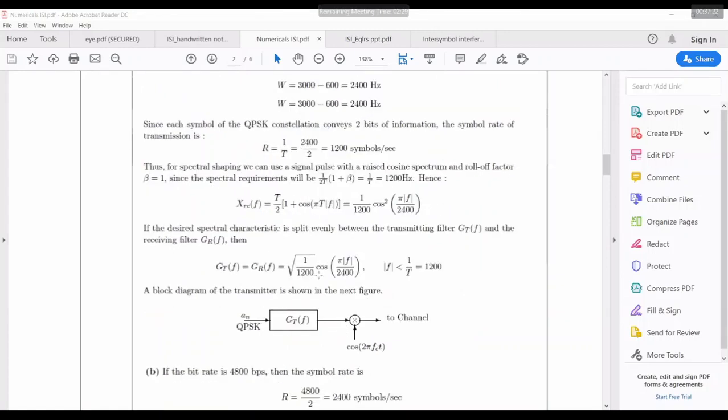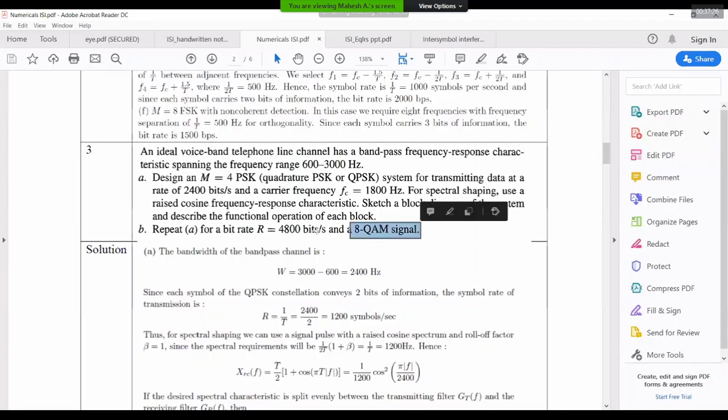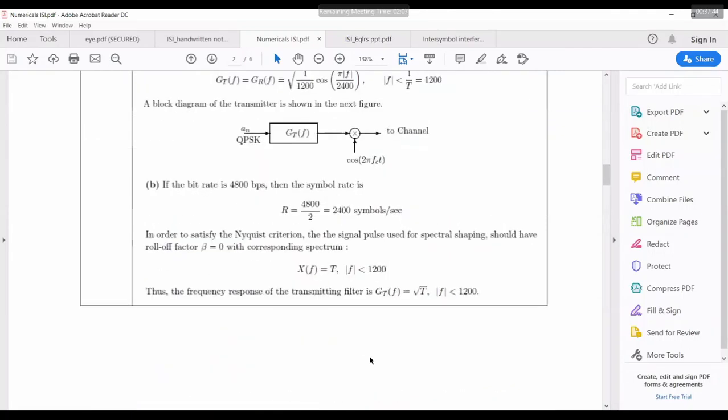If it's QPSK, it will be by 2. If it is 8 QAM, it will be by 3. That's all. The answer is not there for QAM, that's why the confusion has come. So remember that it is only by 3 or by 2, depending upon how many bits you have per symbol.